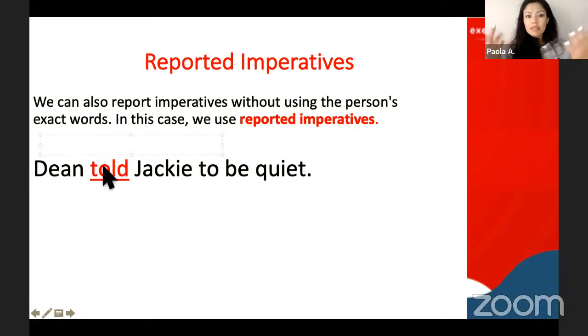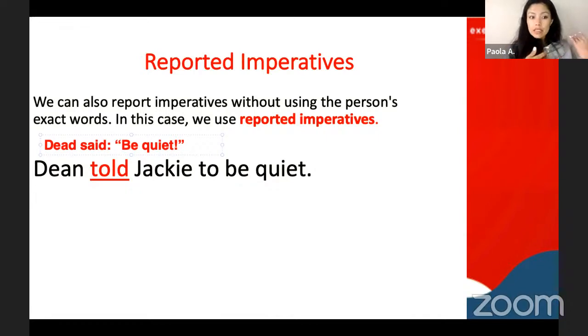So that's the difference between the direct and reported imperatives. In direct imperatives, I'm using the exact words. So I can say, Dean said, quote, be quiet. In both statements, I'm mentioning that Dean said that we have to be quiet.